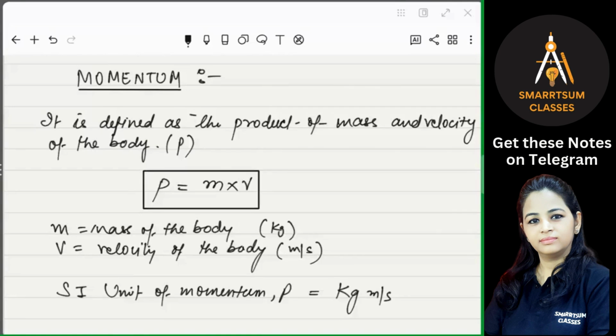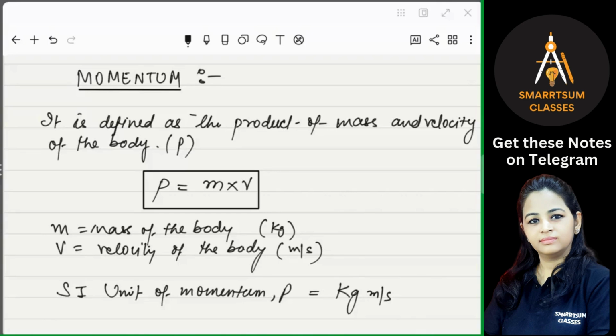So what is the reason behind it? The reason is that heavy vehicles, even when they are moving with a small velocity, have a big momentum. Their P will be high because their mass is high, in comparison to the car. So a car moving with 10 meter per second and a truck moving with 10 meter per second will have different momentum. The truck will have greater momentum in comparison to the car because of its weight.